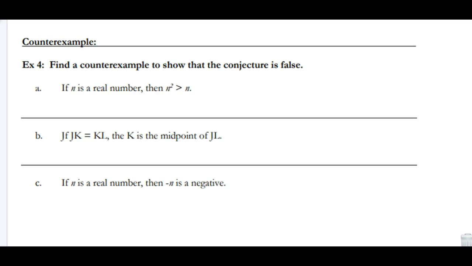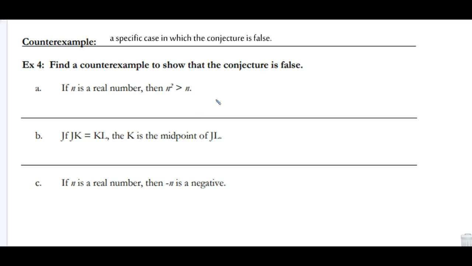And then let's go to this last one. Let's talk about a counterexample. So what is a counterexample? A counterexample is a specific case in which the conjecture is false. Alright, so example 4. Find a counterexample to show the conjecture is false. If n is a real number, then n squared is greater than n.